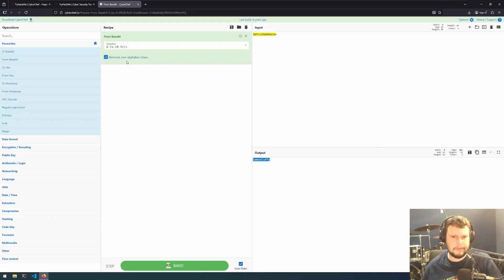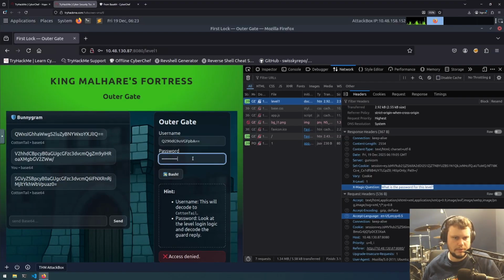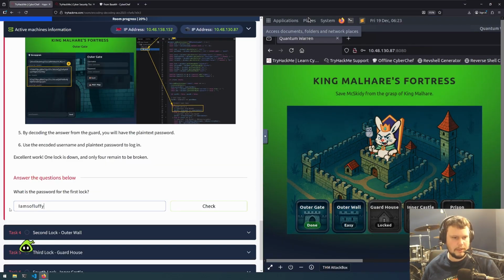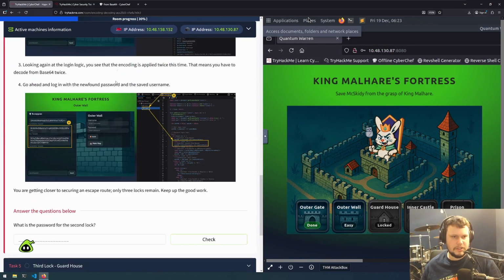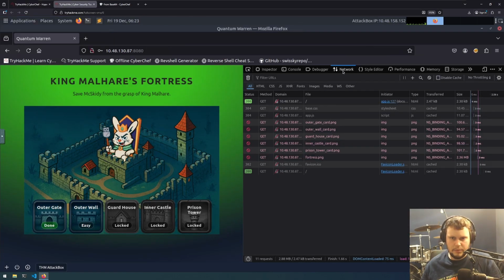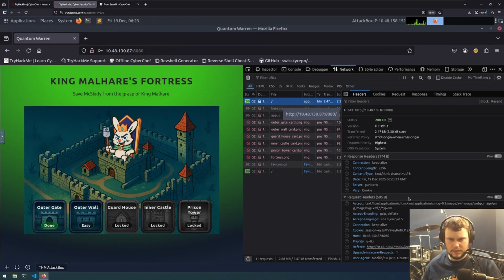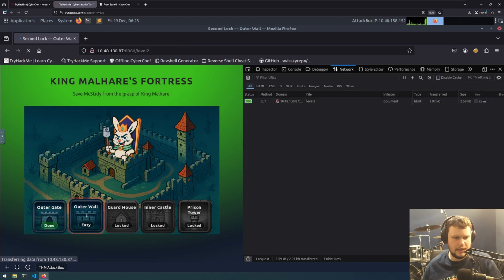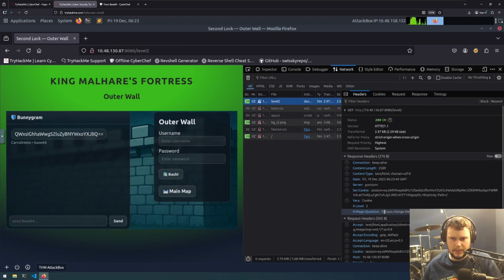I am so fluffy. Now paste that in as the password. There we go. Now we got it. What is the password? I am so fluffy. And now onto the second one. So I assume it's just the same process again, where we go to network tab, look at this, and there should be, actually we need to go outer wall. Network tab, we look at this, and we have the magic question.